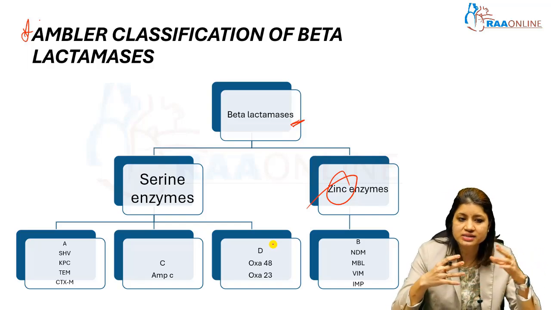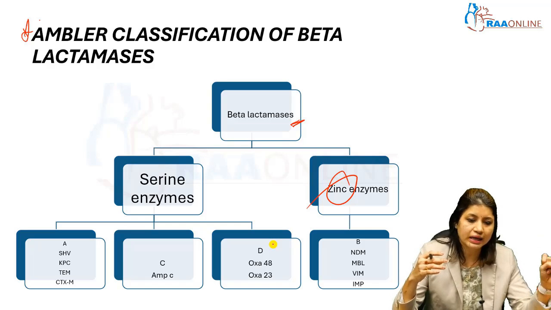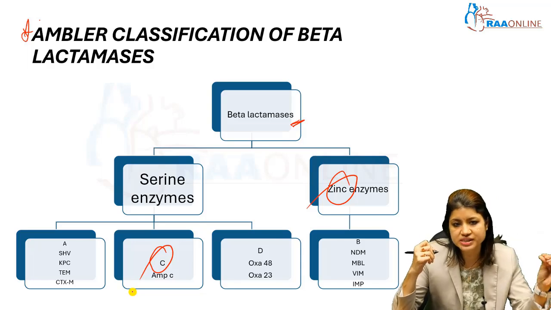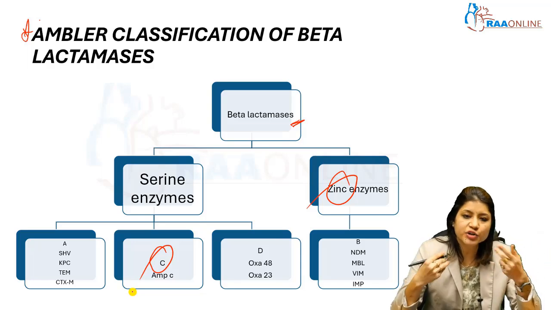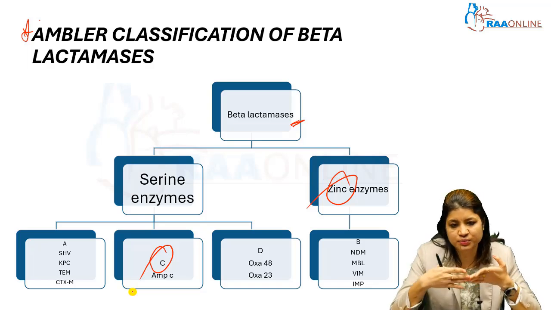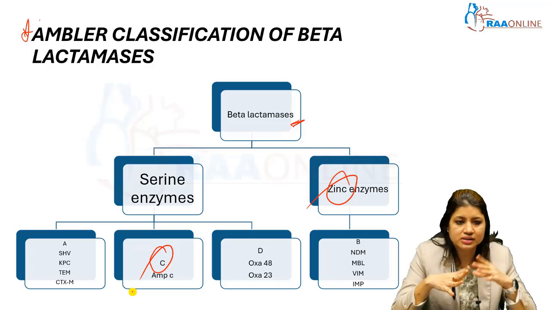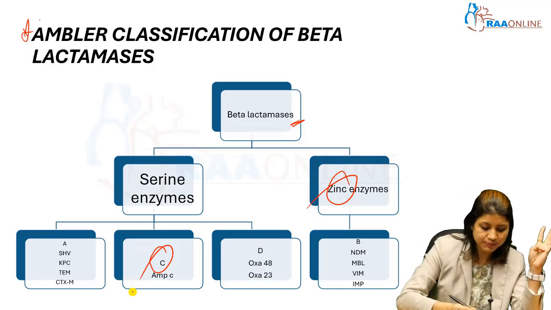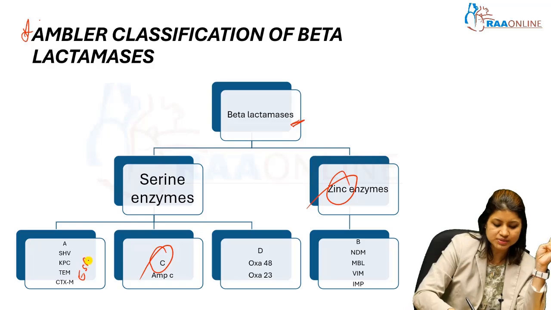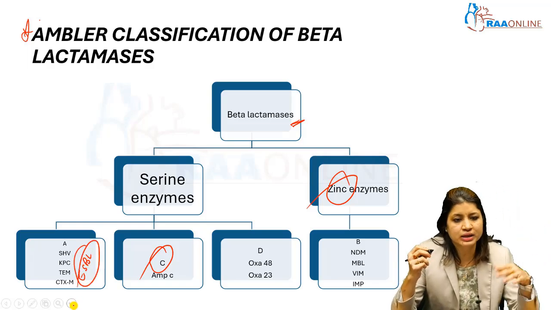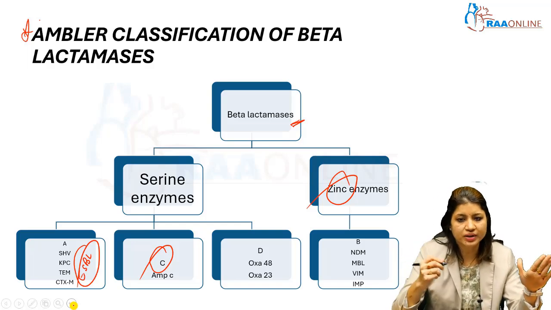The serine enzymes are again divided into A, C and D. C is the simplest one, the AmpC group of enzymes. These are inducible enzymes: only when you irritate the bacteria are these enzymes produced. Otherwise, they are mostly harmless. A is the SHV, KPC, TEM and CTX-M, which are mostly ESBLs. Mostly they are prone to carbapenems; they respond definitely to carbapenems.